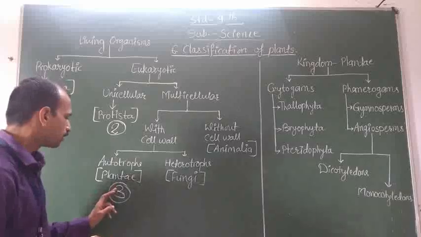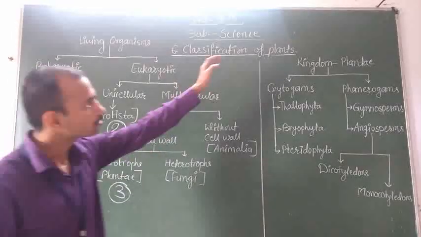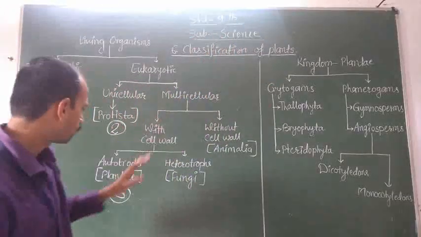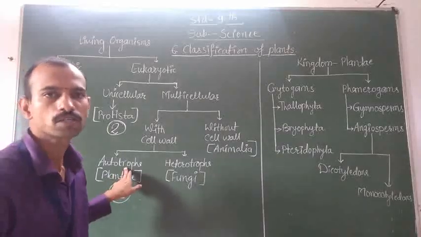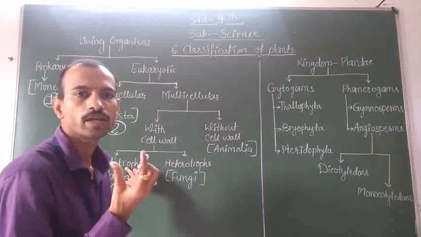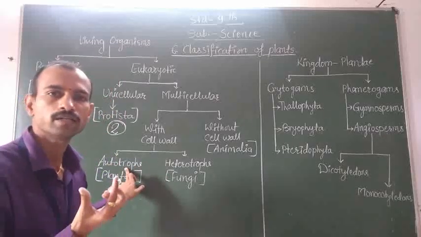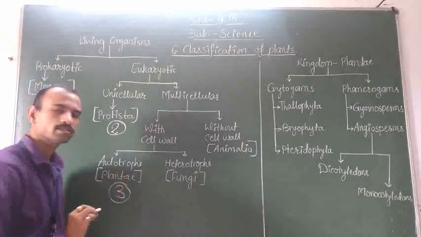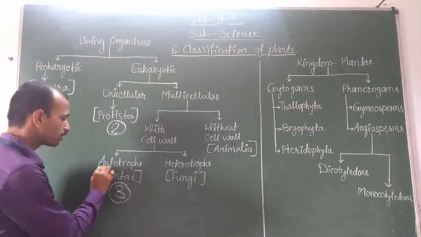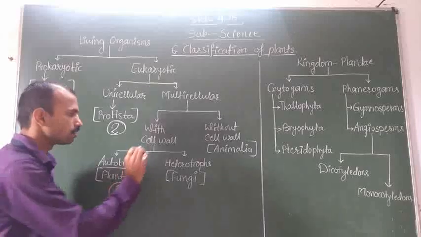In kingdom Plantae all the plants are included, and they can prepare their own food by photosynthesis with the help of a green colored pigment, that is chlorophyll.